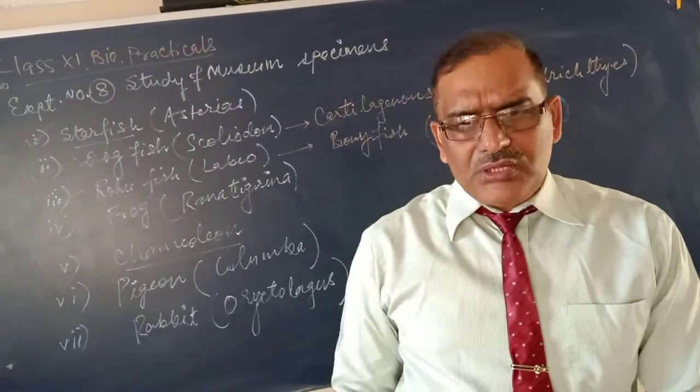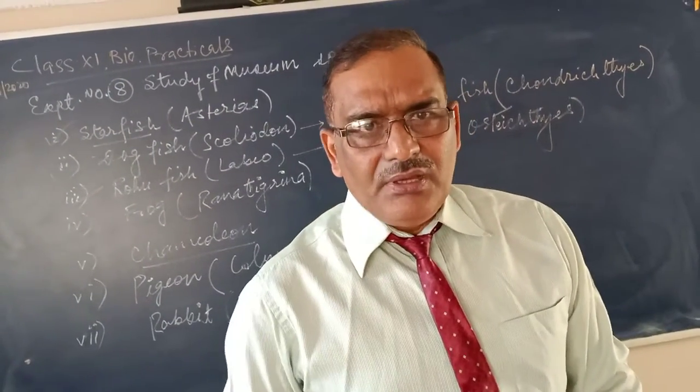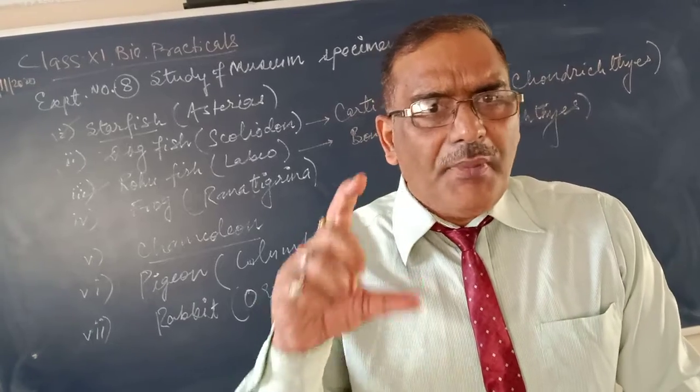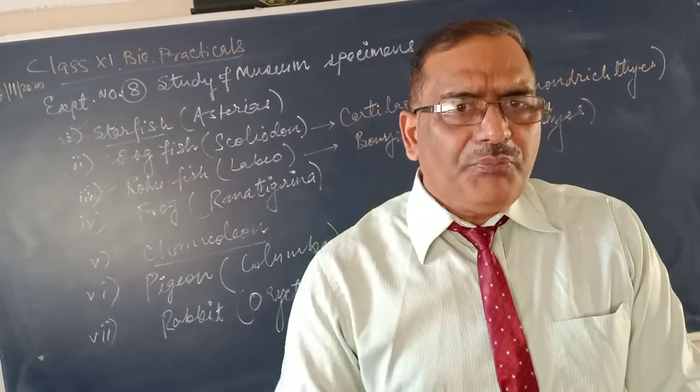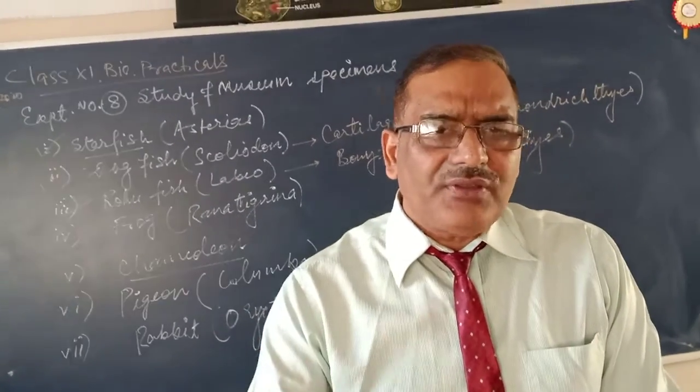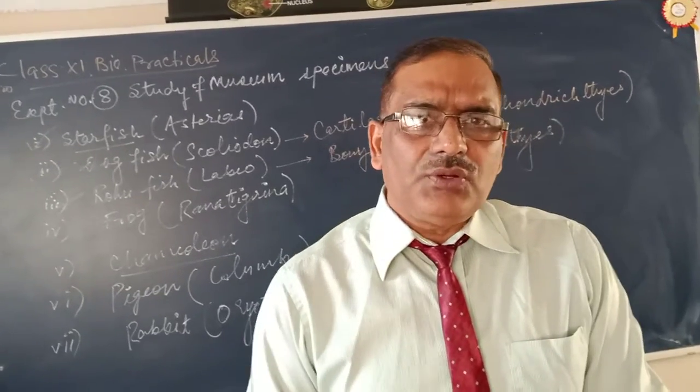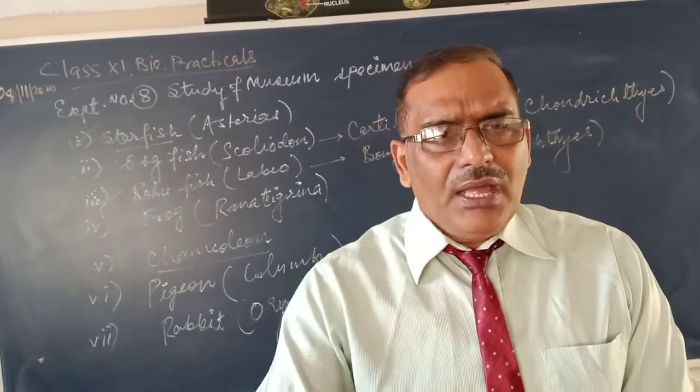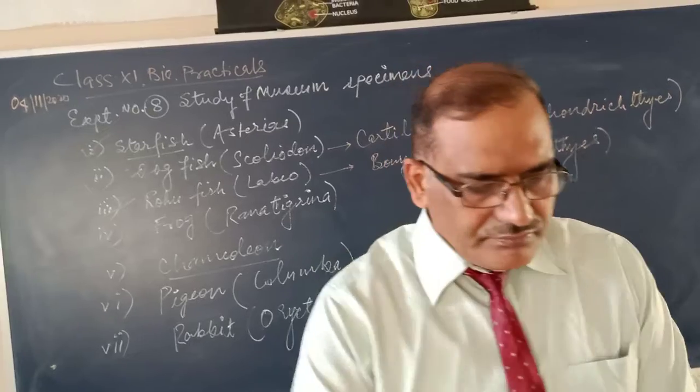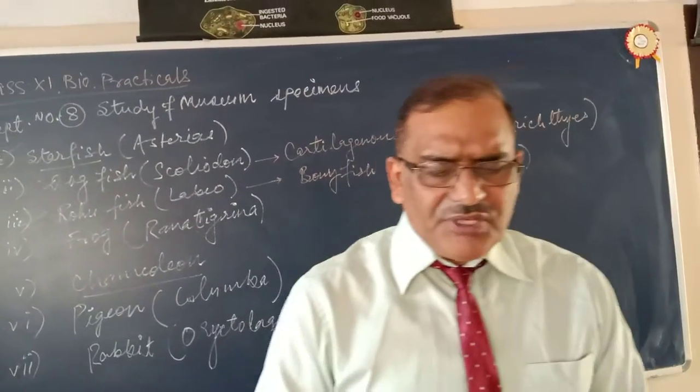So you have to draw the diagrams of all these specimens. Write a few important points as comments, maybe 6, 7, 8, 9 points, and on a white sheet you draw the diagram and label the diagram and write the name at the bottom. Next, we have discussed fishes.